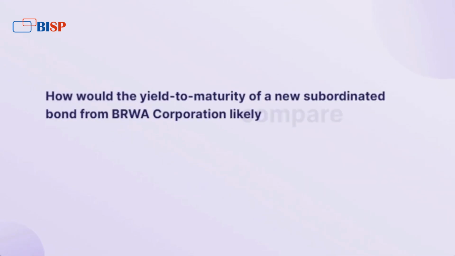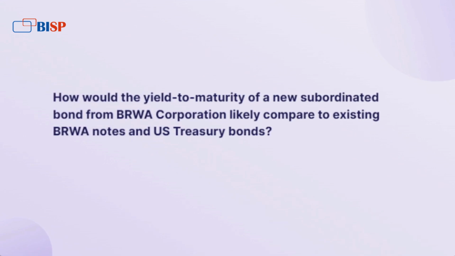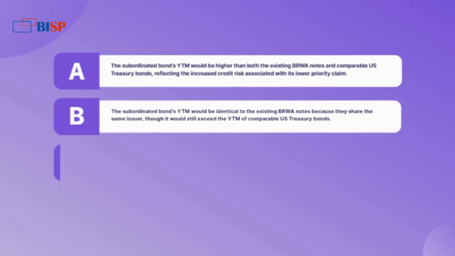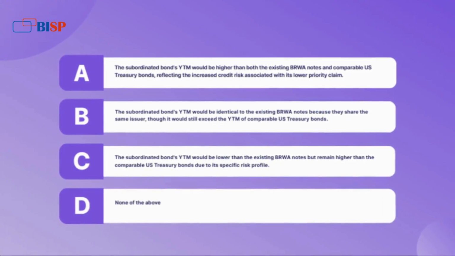How would the yield to maturity of a new subordinated bond from BRWA Corporation likely compare to existing BRWA notes and U.S. Treasury bonds? A. The subordinated bond's YTM would be higher than both the existing BRWA notes and comparable U.S. Treasury bonds, reflecting the increased credit risk associated with its lower priority claim.